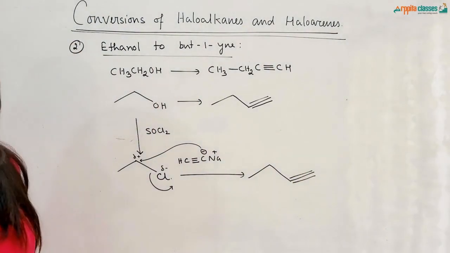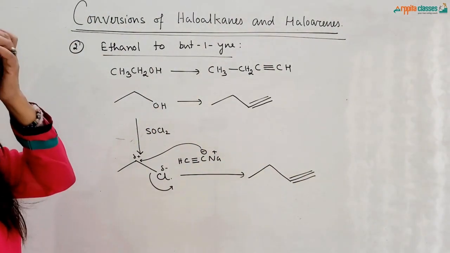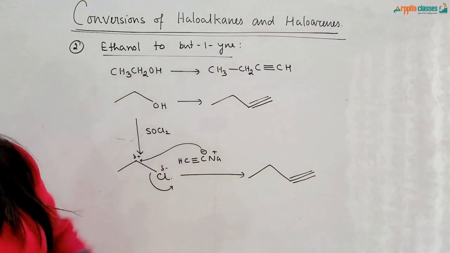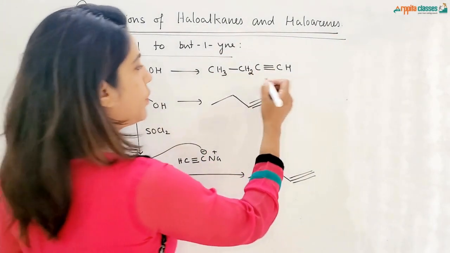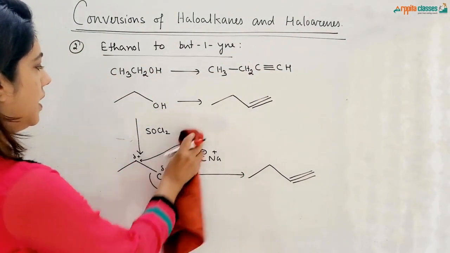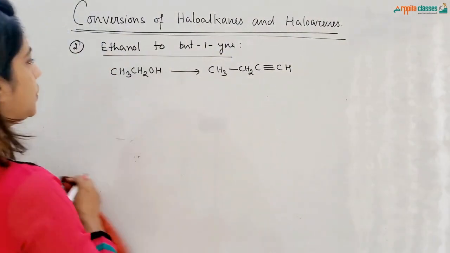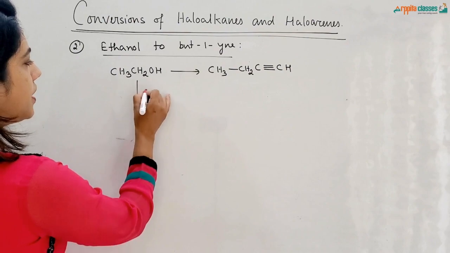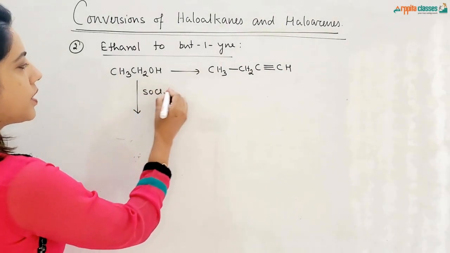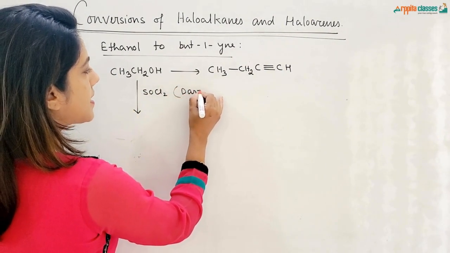Okay. If you do not understand it by the bond line formula, you can always write it this way. So the same reaction I will do here and I will show you. Let me show you again. So here I am first treating this with SOCl2. SOCl2 is also called as Darzens' reagent.